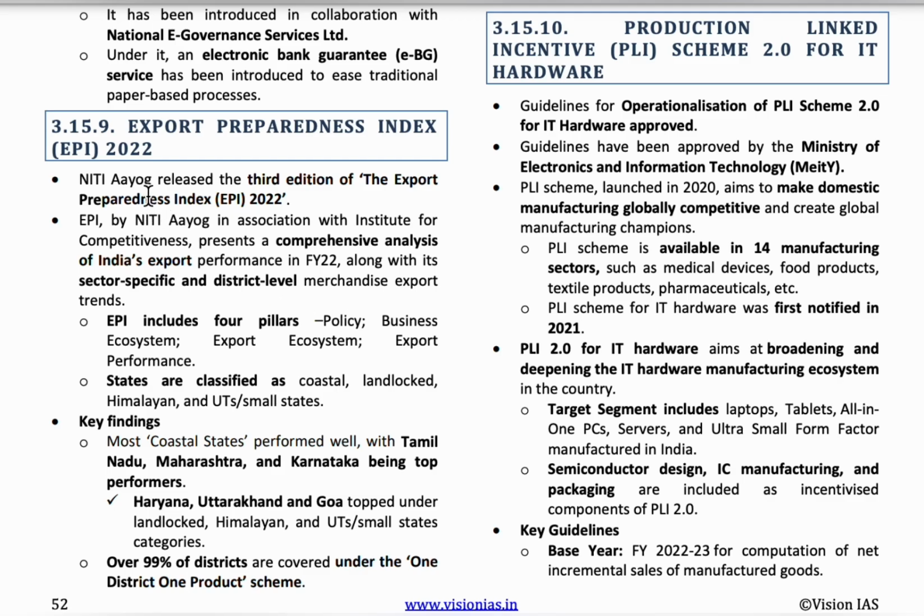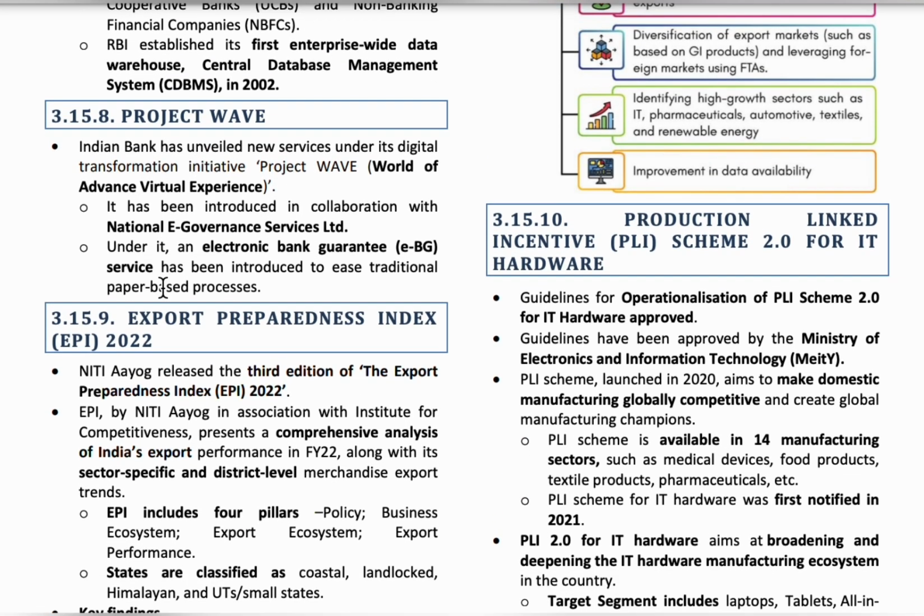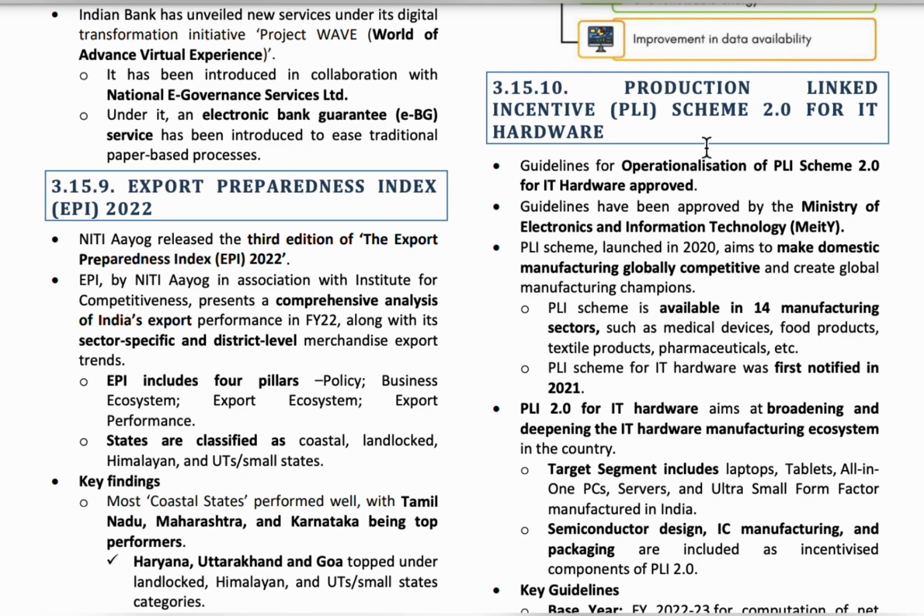So it is launched by the Niti Aayog. The next topic is Production Linked Incentive Scheme 2.0 for IT hardware. So to make the domestic products and manufacturing globally competitive, the PLI scheme was launched in the year 2020, under the Ministry of Electronics and Information Technology.